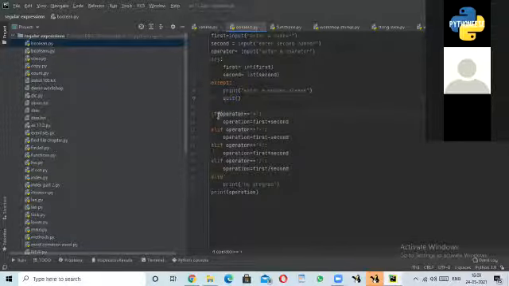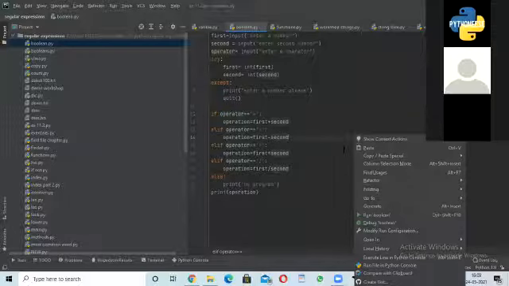So for the operator, I have used if, elif, and else. I have chosen operator. If operator is plus, then you may add the other ones. If operator is minus, you may subtract the other ones. If the operator is asterisk, you may just multiply them. If the operator is slash, you may divide it. Else, you shall print that no other program is written for that operator.